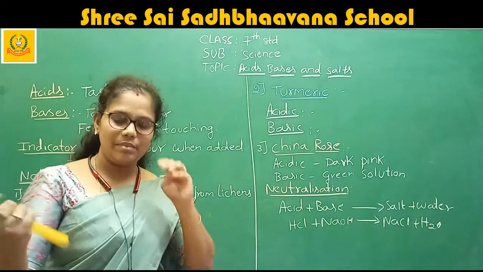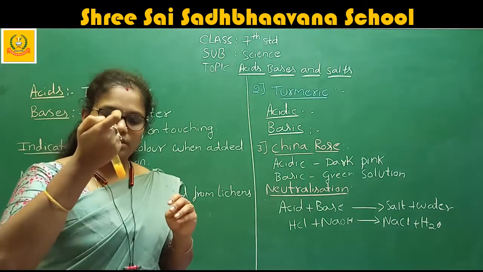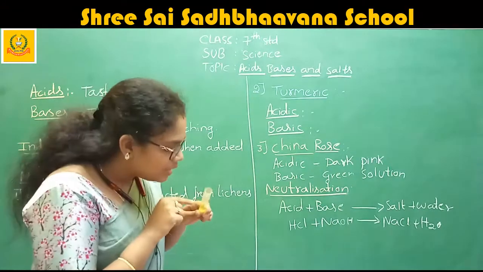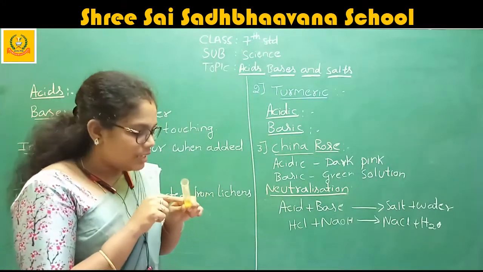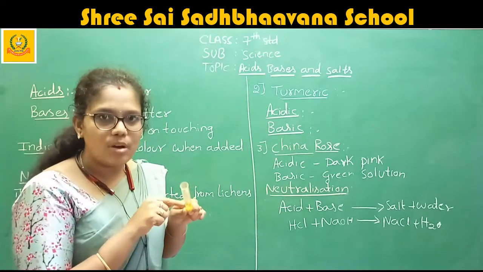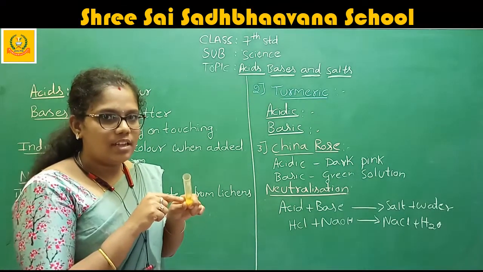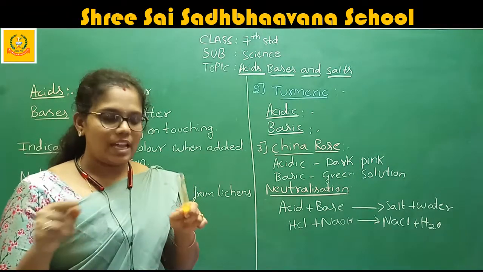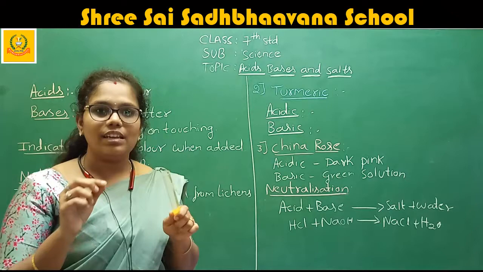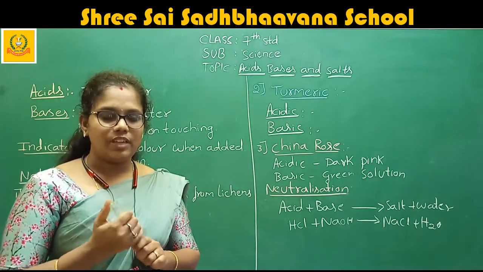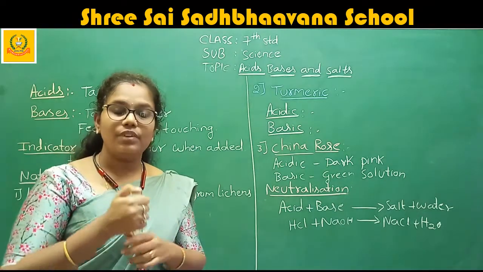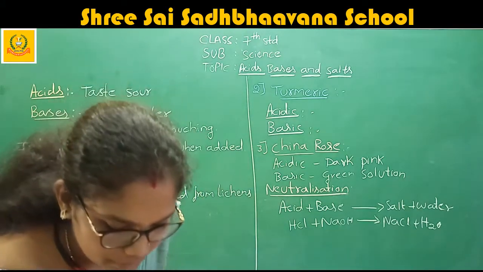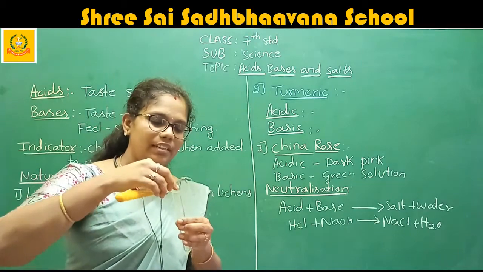Yeah, it becomes red, a little bit red. The color of the turmeric, yeah, a little bit. If you see here inside, you will get it. That red color spot is formed due to the addition of the acid. Therefore, when you add any acid to the turmeric, it turns red in color. Okay. So the same experiment, now I am taking the same turmeric solution.